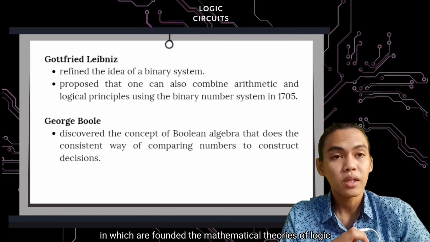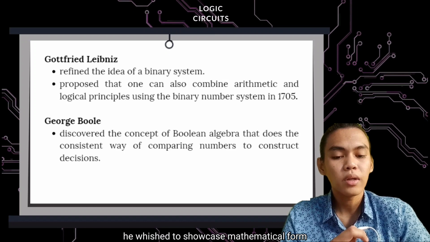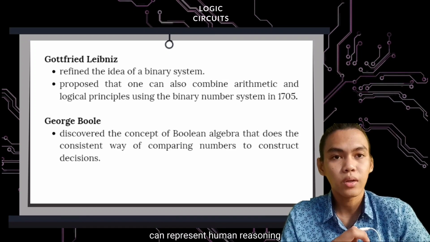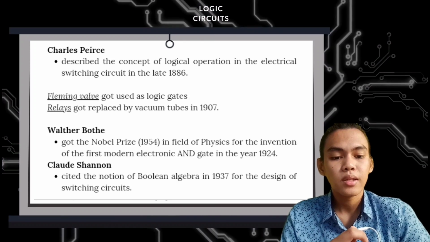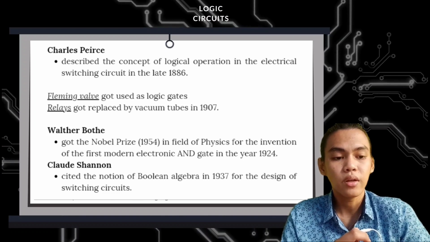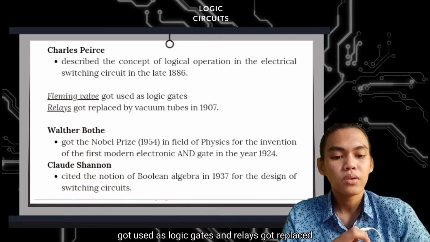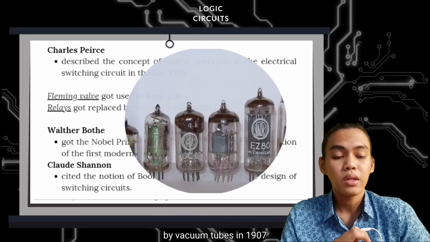which are founded the mathematical theories of logic and probabilities. He wished to showcase how mathematical form can represent human reasoning. Later, in 1886, the concept of logical operation in the electrical switching circuit was described by Charles Peirce. In the meantime, the Fleming bulb got used as logic gates, and relays got replaced by vacuum tubes in 1907.